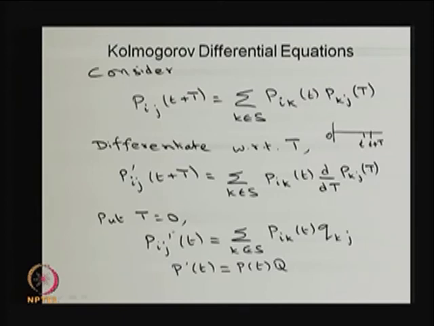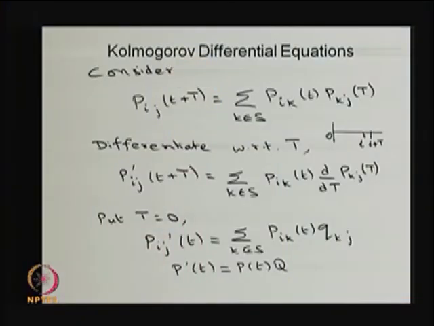Then I substitute t equal to 0. So, basically I am making the system move from state 0 to small t, then a small interval of time from t to t plus capital T. That is the interpretation of this.